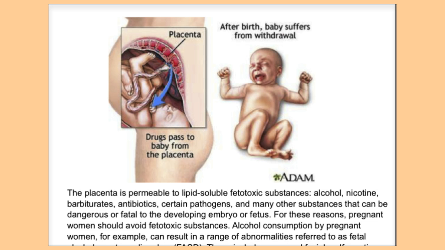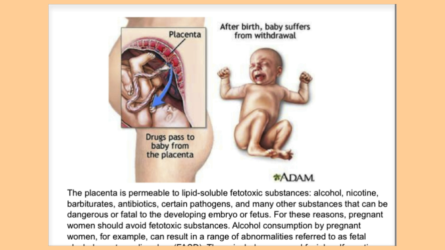Not only is the placenta permeable to oxygen, carbon dioxide and glucose, it is also permeable to other things such as alcohol, nicotine, antibiotics, and pathogens. So if a mother drinks alcohol, can it affect the baby?